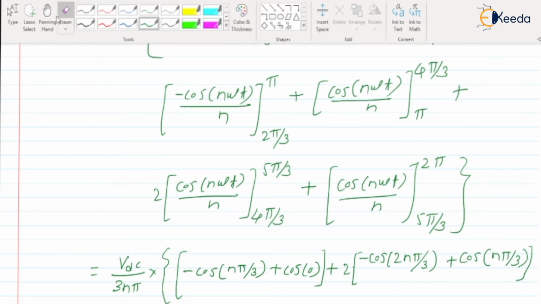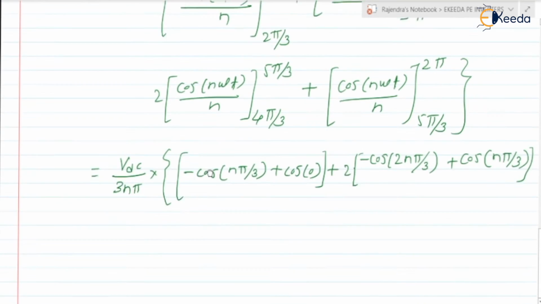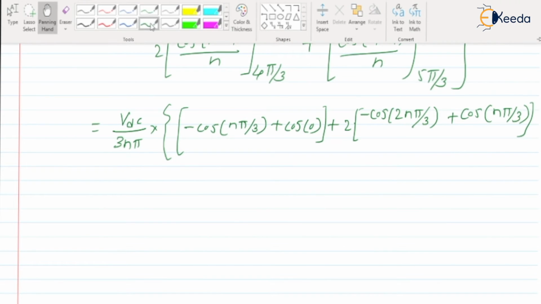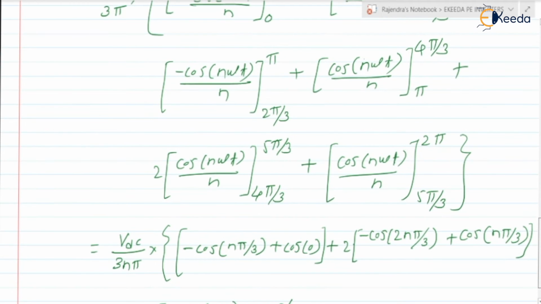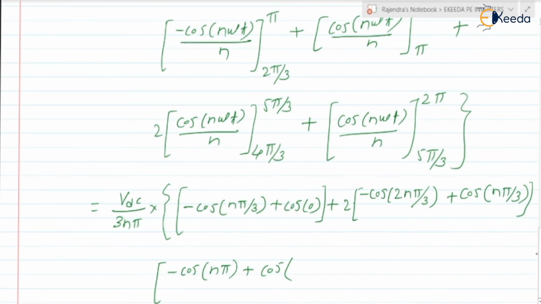Similarly we can write for the third term, it is a minus cos of n pi minus cos of n pi plus cos of 2n pi by 3, okay, this is the one bracket.